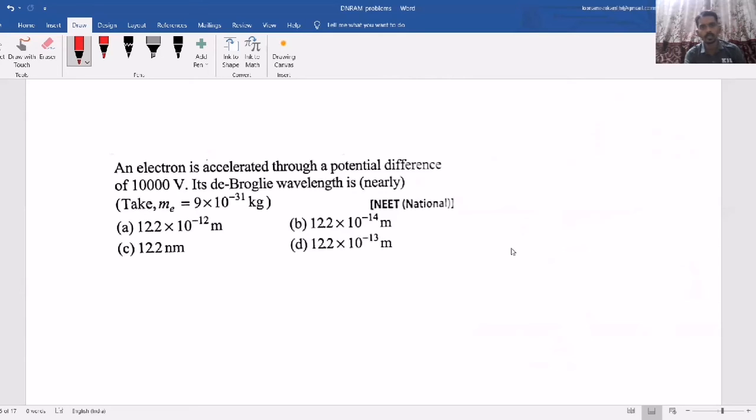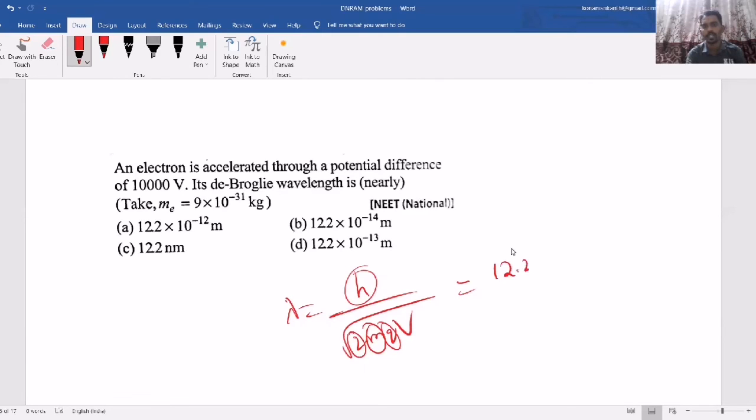An electron is accelerated through a potential difference. So the question is about accelerating through potential difference, which means de Broglie wavelength is h by root of 2mqV. But h is constant, 2 is constant, electron mass and electron charge are all constant. If you substitute, it will come around 12.27 by root V. This is like a shortcut formula. You can remember it, so that easily you can get it.